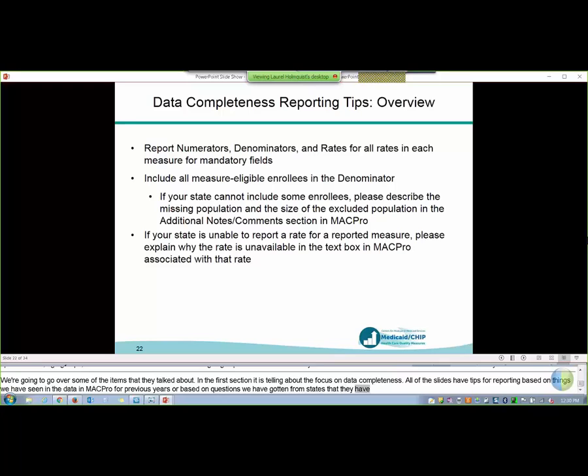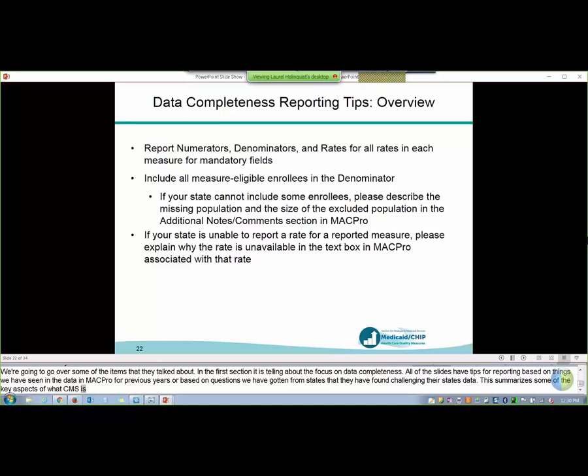So this slide summarizes some of the key aspects of what CMS is looking for in terms of data completeness, which is a cornerstone of high-quality data. CMS's goal is that states report data that are as complete as possible for each measure, ideally reporting all rates in the measure and including all eligible populations in the state's Medicaid and CHIP programs. At the same time, CMS recognizes that states may not be able to achieve this goal for one or more measures. So in cases where you know your state's data will be incomplete in some way, for example, missing a subpopulation of beneficiaries or not able to report a rate within a measure, CMS just asks that you please